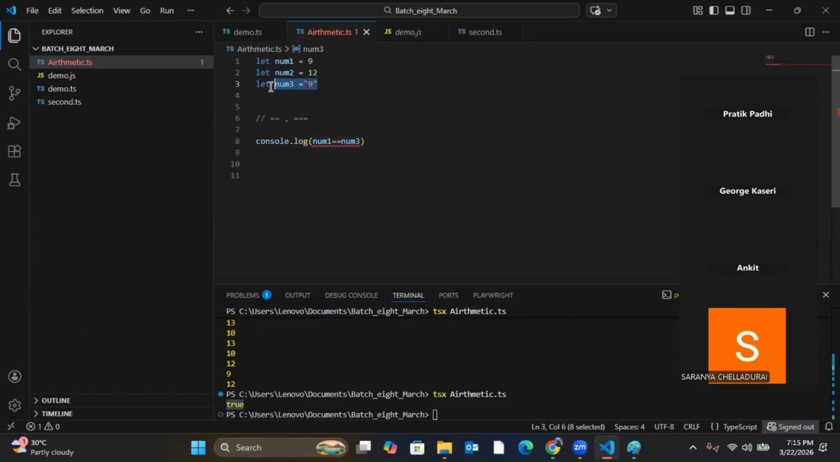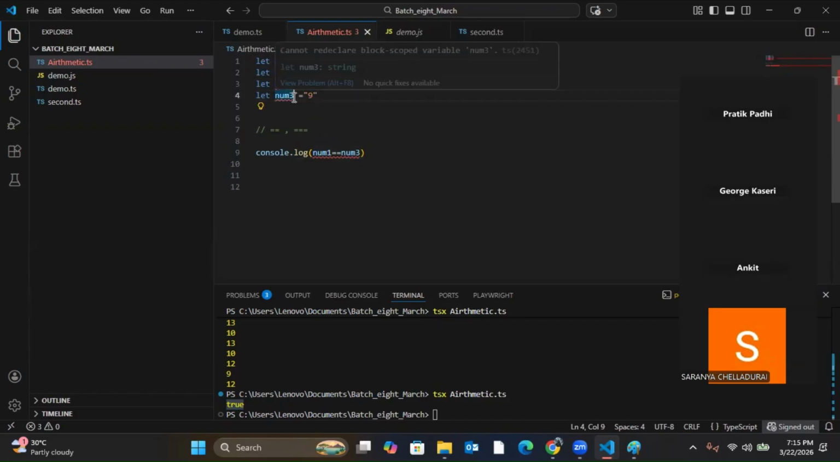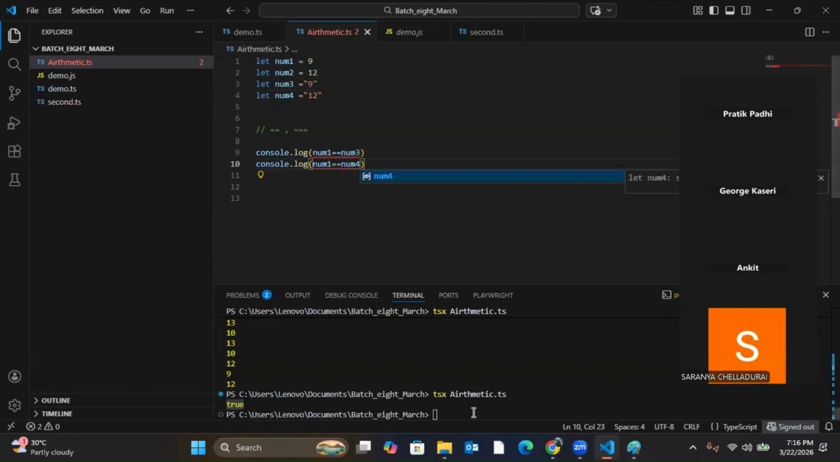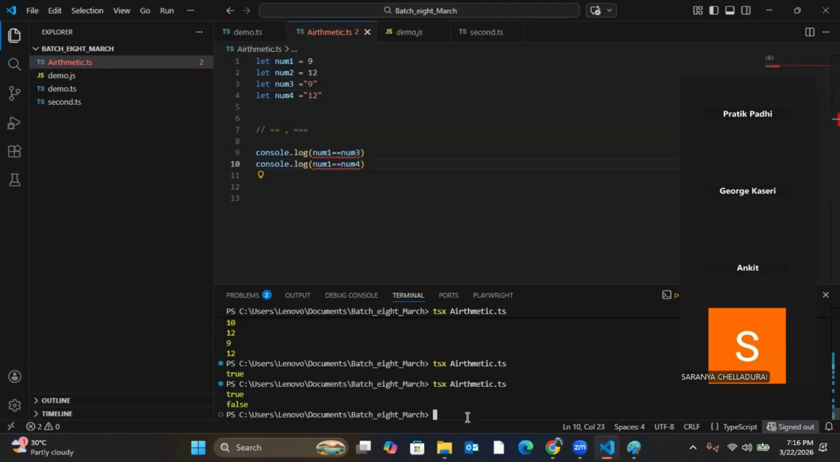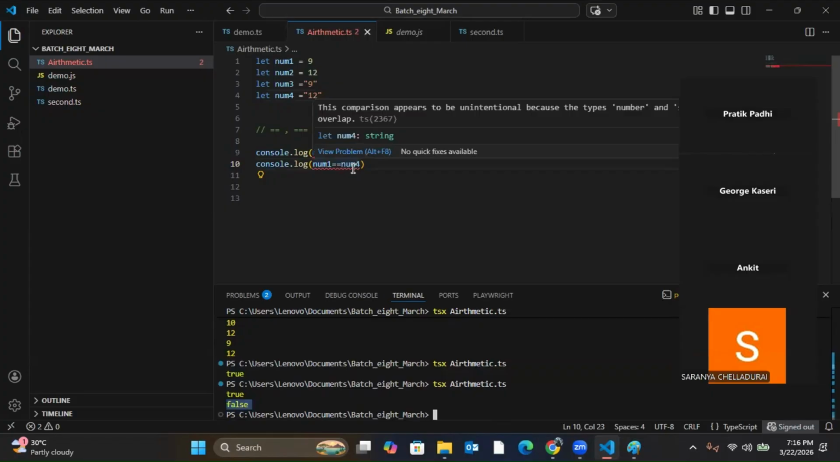Now if I make num4 equal to 12 and compare it, and I run it, it is giving me false because the value here is not equal. 9 and 12 are not equal. The num1 value is 9, the num4 value is 12. Okay, clear or not?